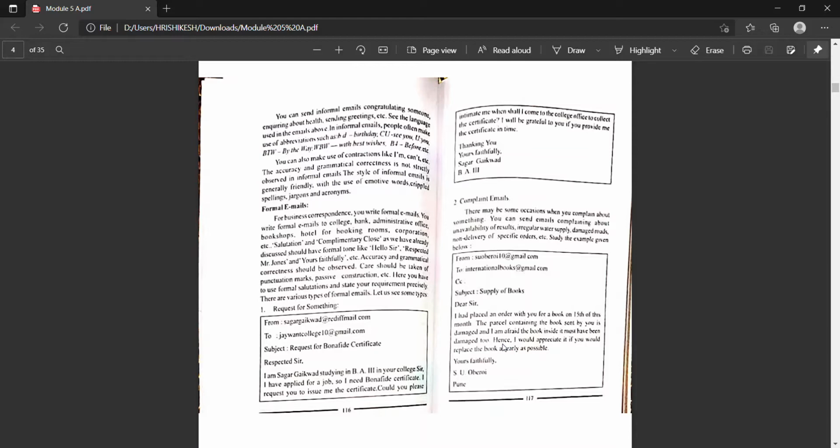First of all, you have introduced yourself. Your full name is given, Sagar Gaikwad. Okay, you are studying in BA Part 3 and you require bona fide certificate for application of job. Okay, then you request. So you have to use very polite language. You want bona fide certificate. I request you to issue me certificate. Could you please